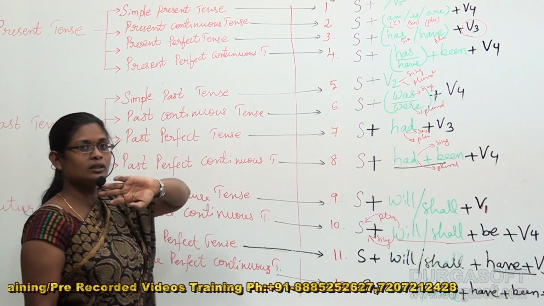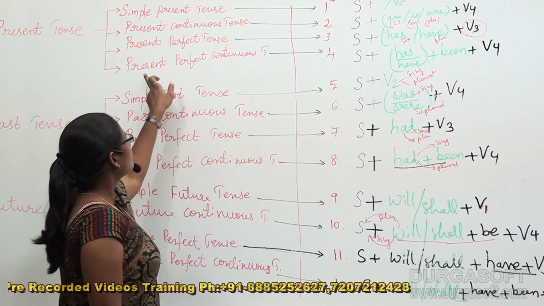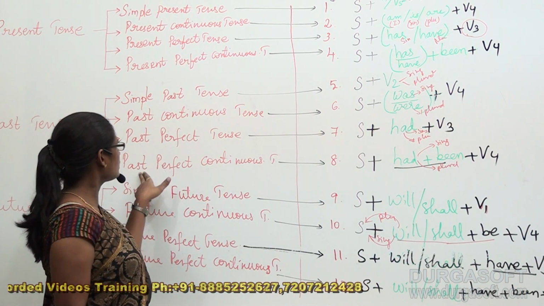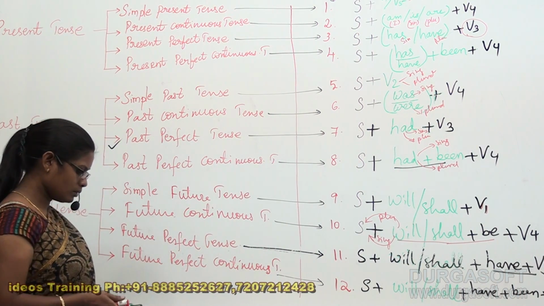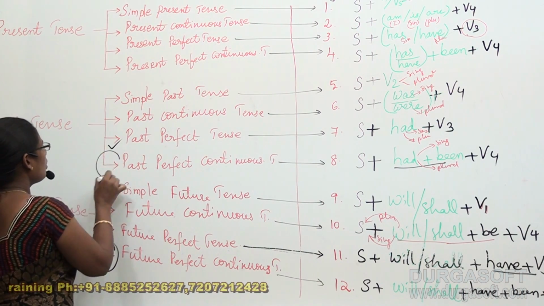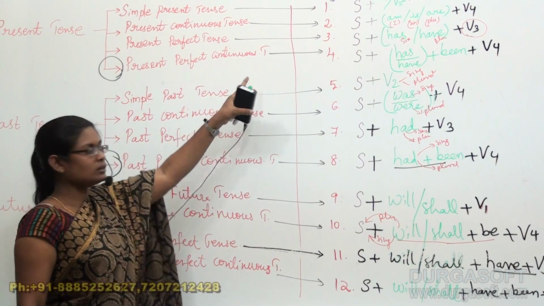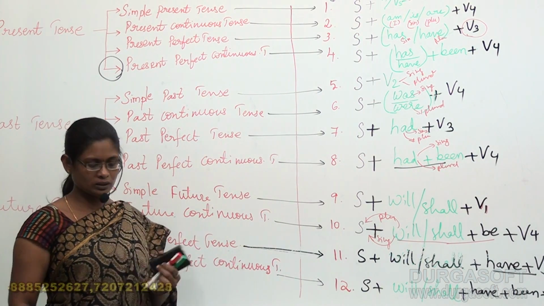How many perfect continuous tenses we discussed? Correct. There are 3. One is present perfect continuous tense, past perfect continuous tense, and future perfect continuous tense. Okay?